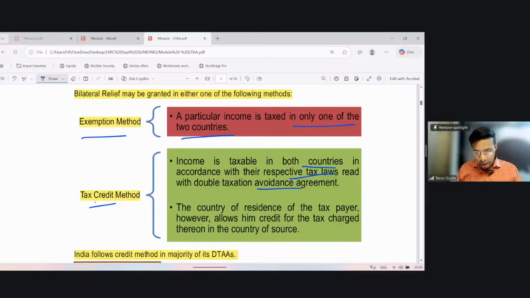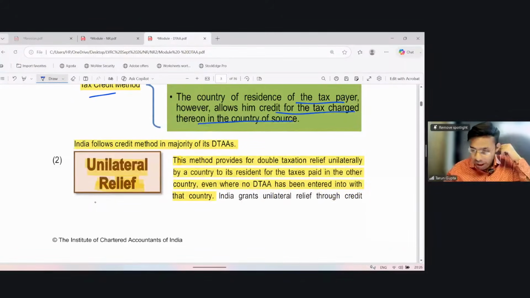However, the country of residence of the taxpayer allows him credit of tax charged in the country of source. Then double taxation gets relief by the fact that the resident country gives credit of the taxes paid on this income outside India. India follows the credit method in the majority of its DTAAs.